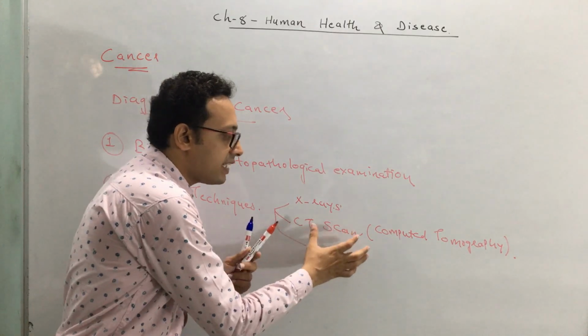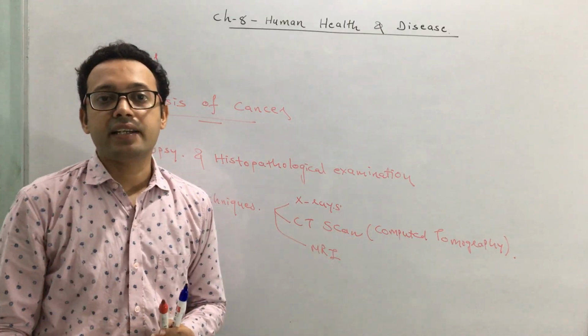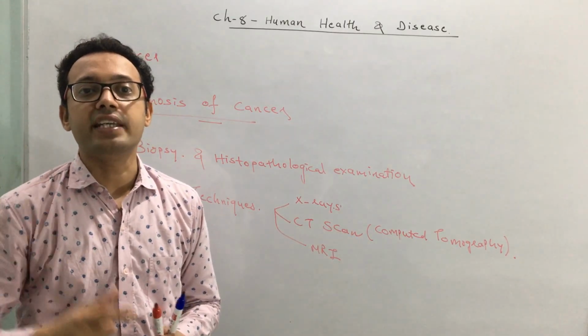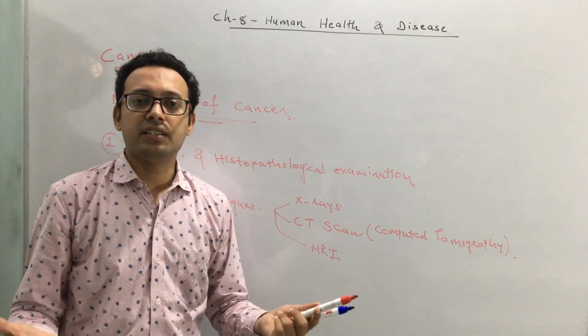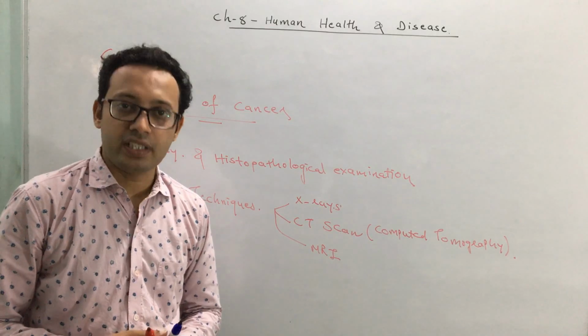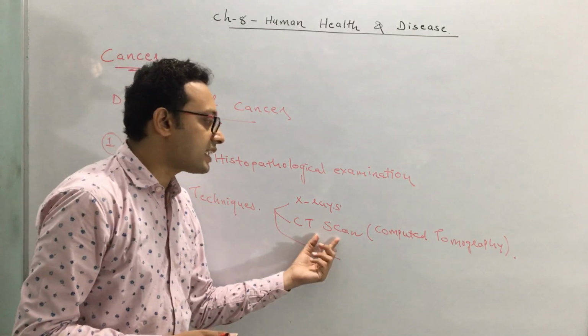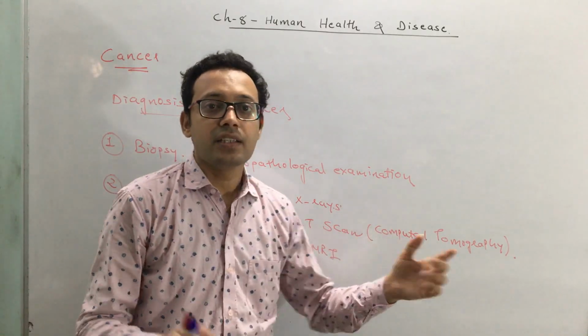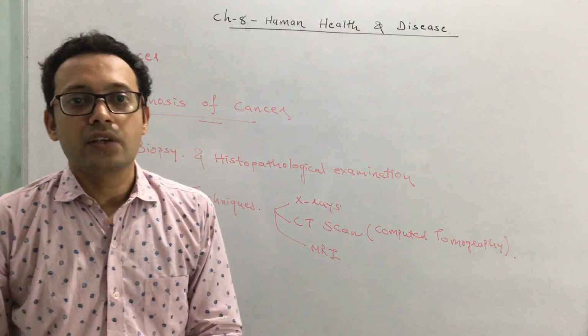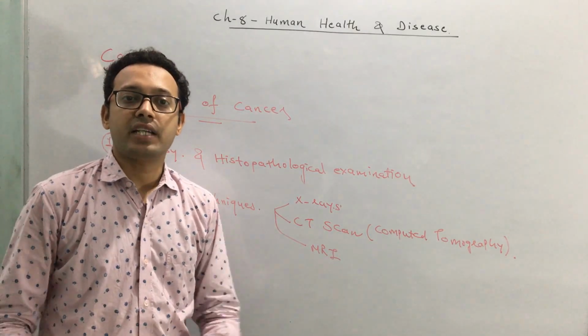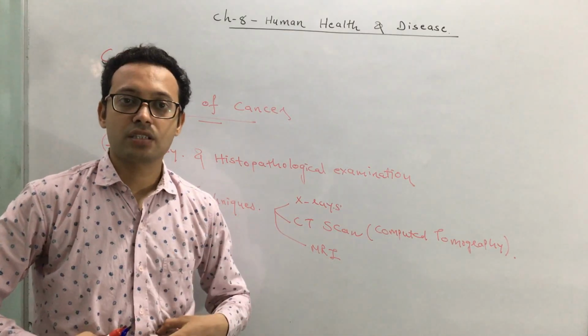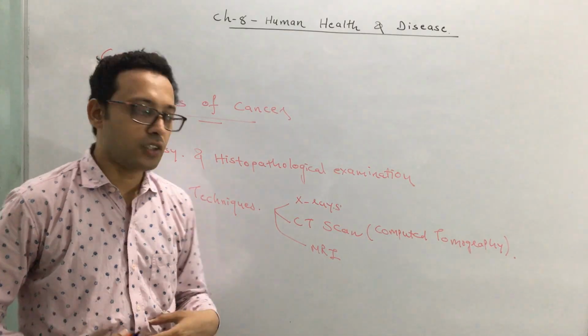But the difference is that in a CT scan we can get a 3D image of an internal organ, whereas in X-rays we get just a 2D image. So CT scan utilizes ionizing radiation, gives a 3D image, and thus we can determine cancer of internal organs.